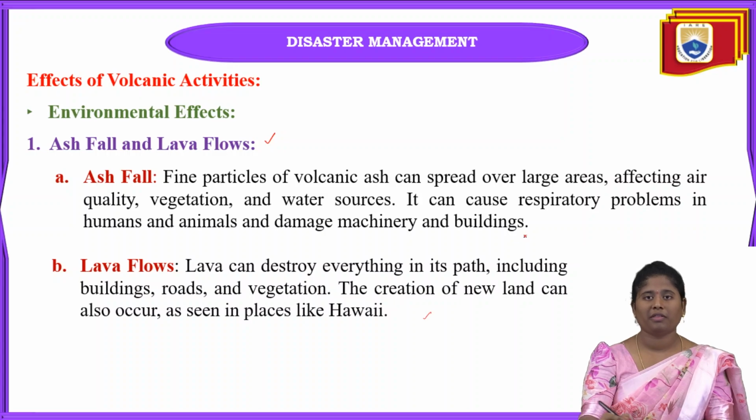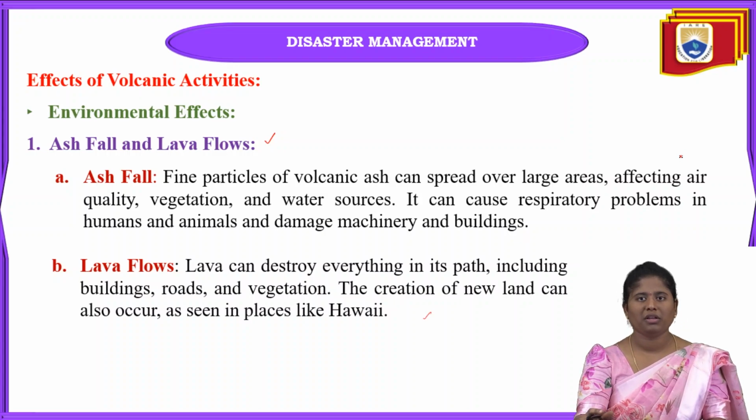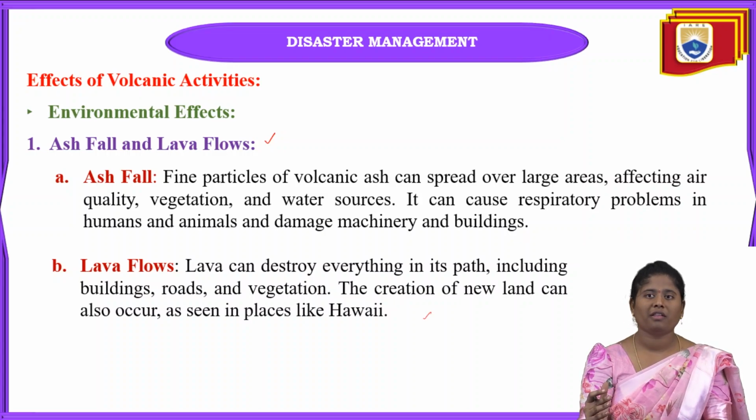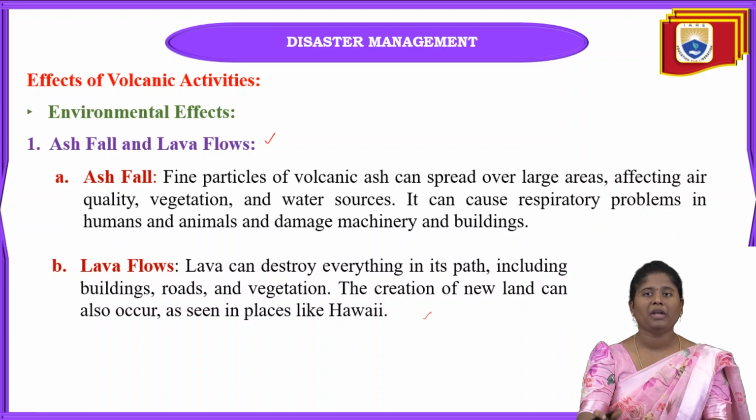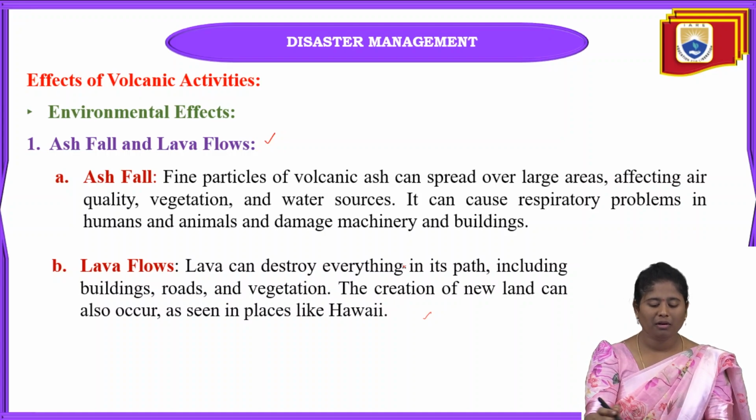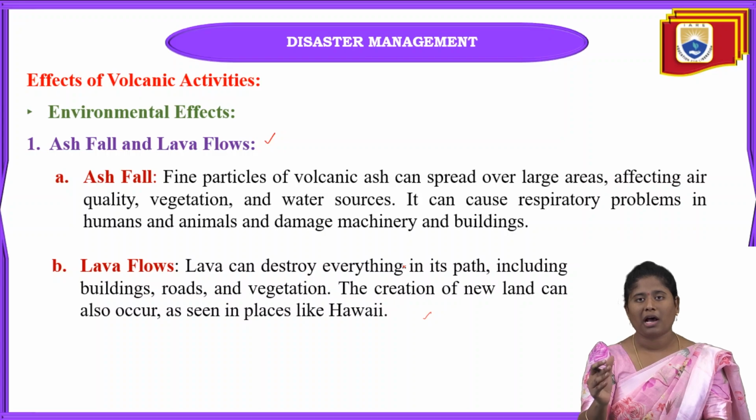The next one is lava flows. After the magma is erupted and moves upward, lava is going to flow from the volcano.